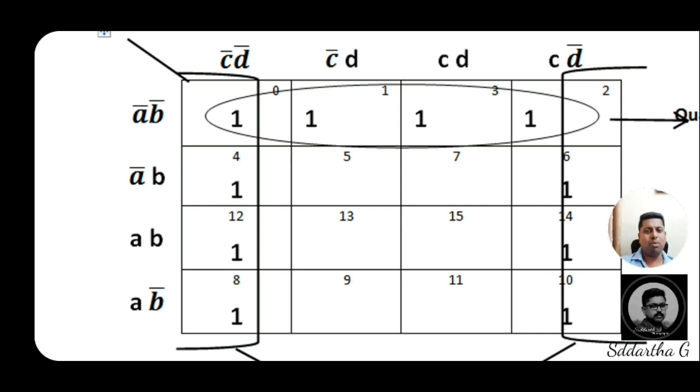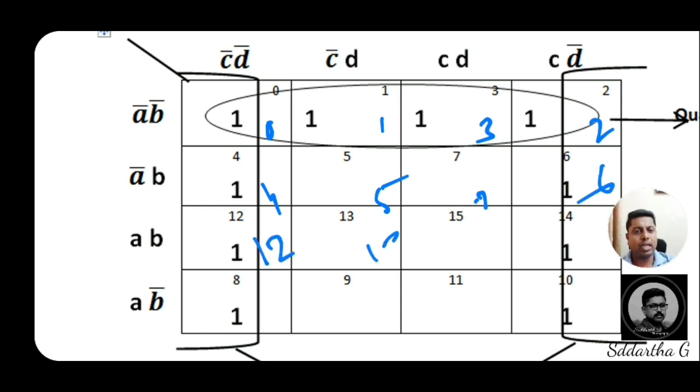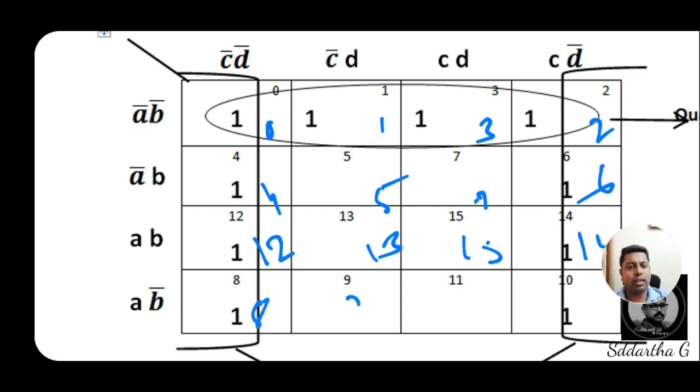The first box, once again I will write it better for your understanding: 0, 1, 3, 2, 4, 5, 7, 6, 12, 13, 15, 14, 8, 9, 11 and 10.